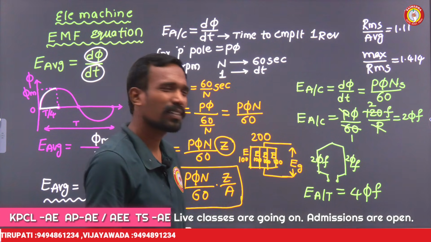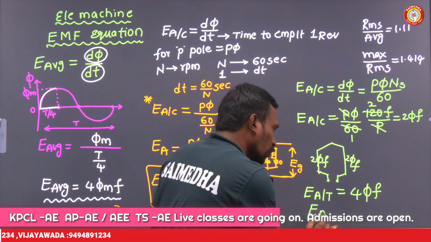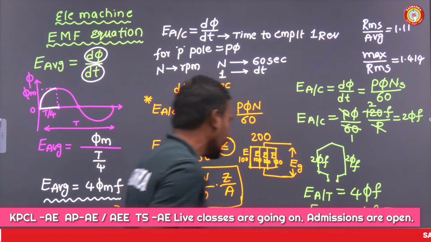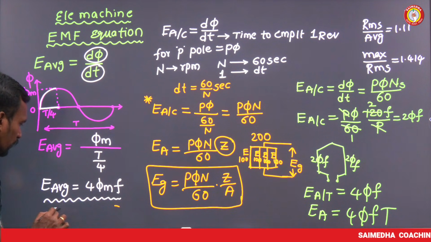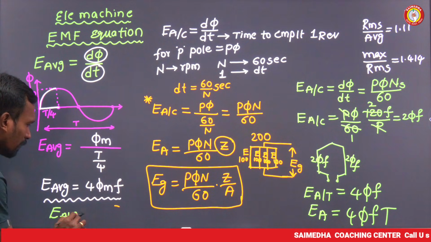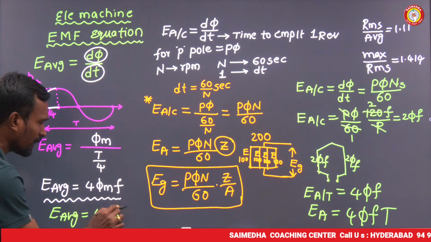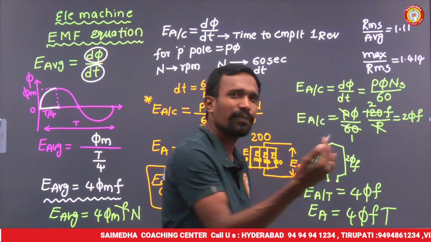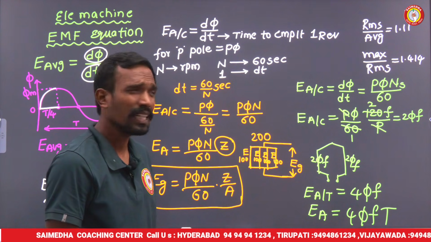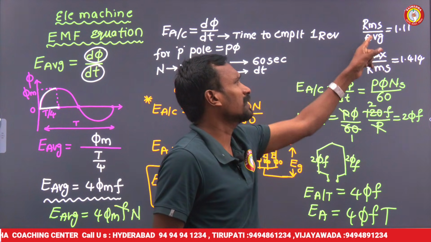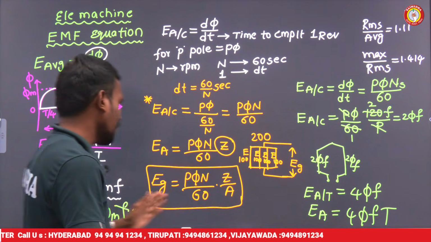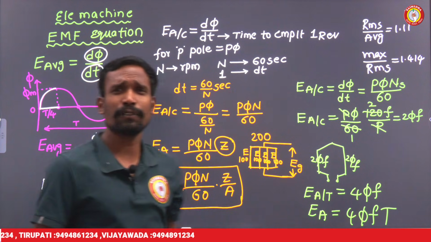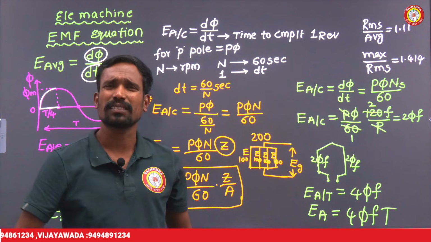If you want the total E average, it is 4πfφ into T, where T is the number of turns. That is the E average for the total number of turns. If you want RMS, multiply with 1.11. If you want the maximum, then again multiply with root 2. You will get all the equations.